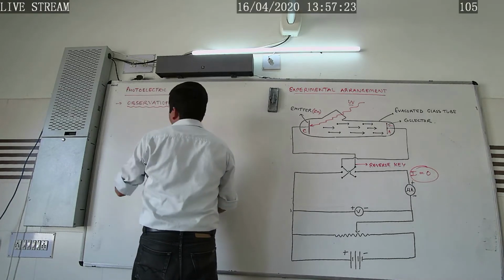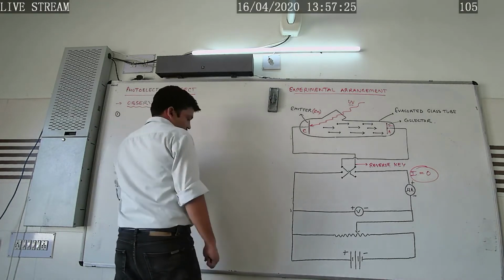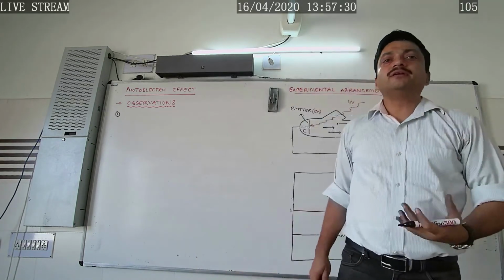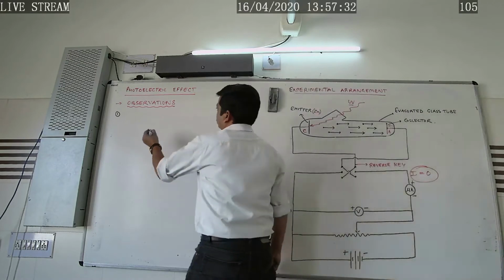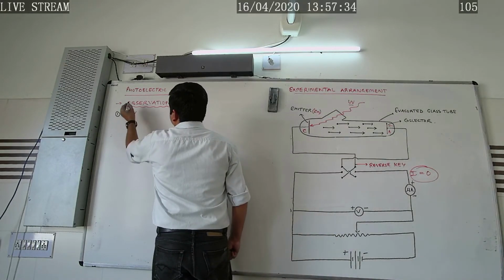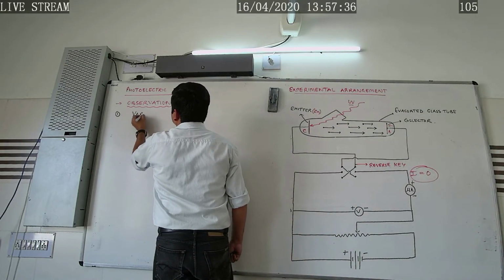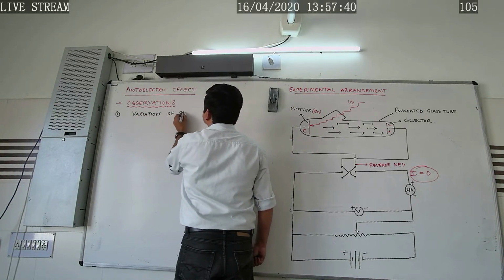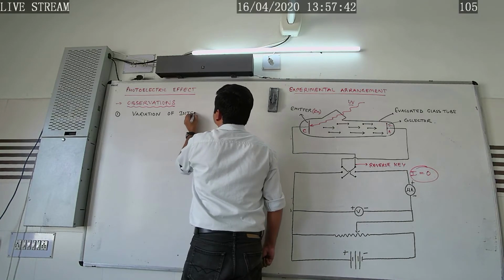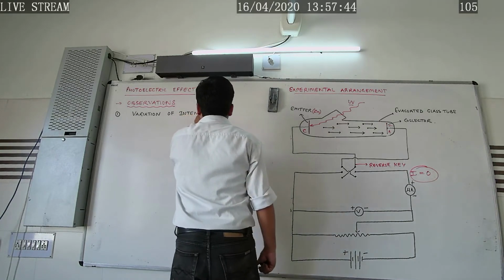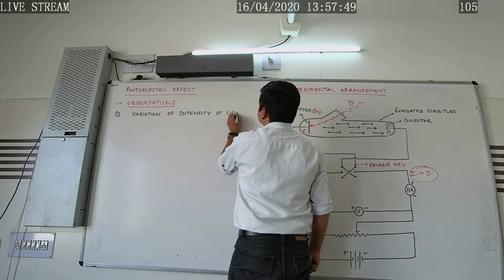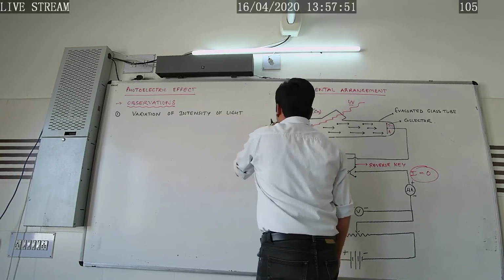The first observation was the variation of intensity of light with the photoelectric current.